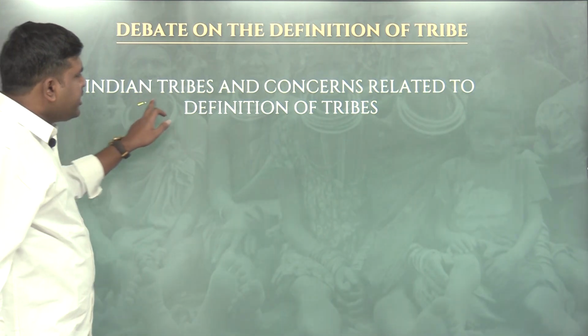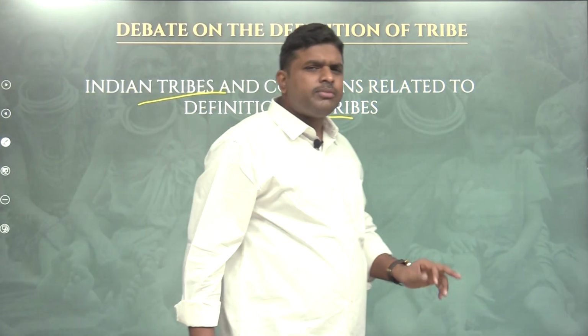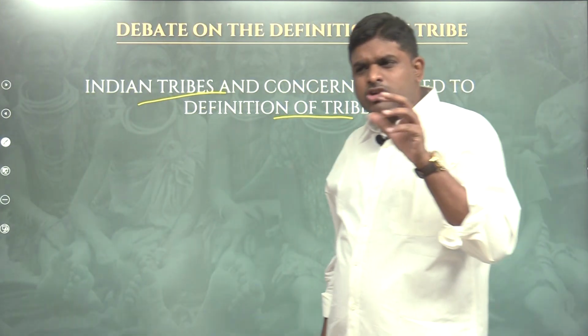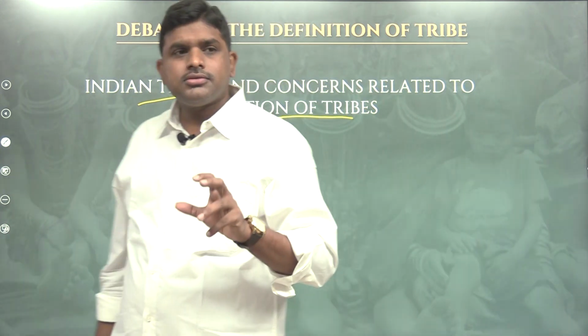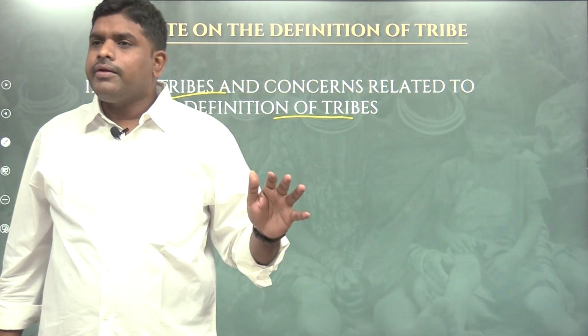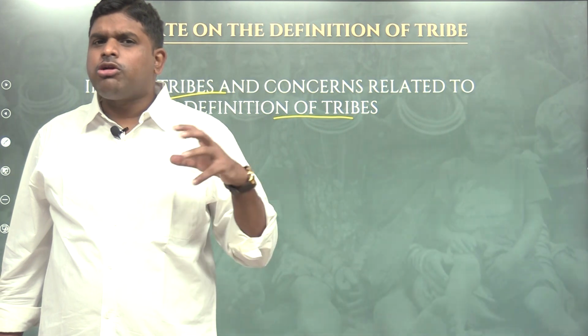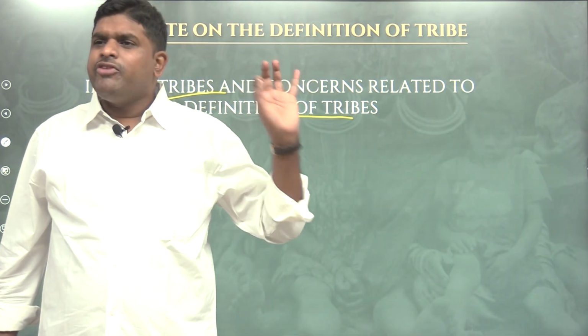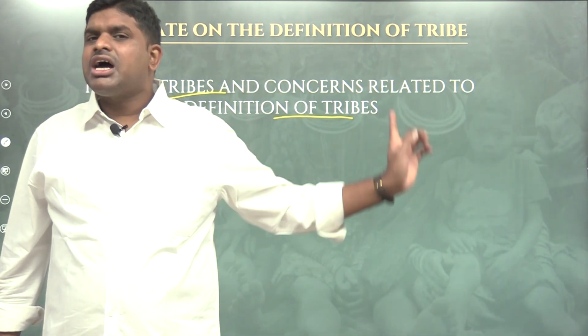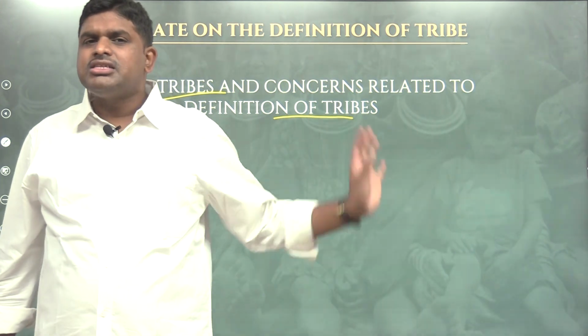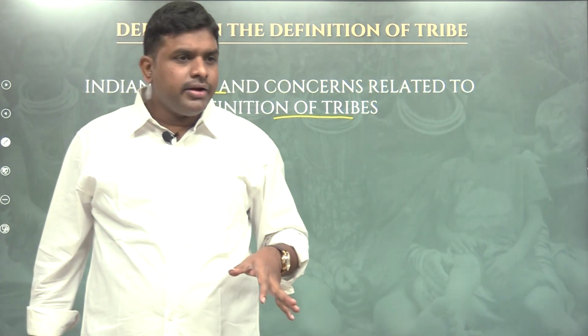Then, Indian tribes and concerns related to the definition of tribe. So, is this definition of tribe also applicable to India? Yes, everywhere across the world. When we call upon a tribe, these are the valid definitions and characteristics.